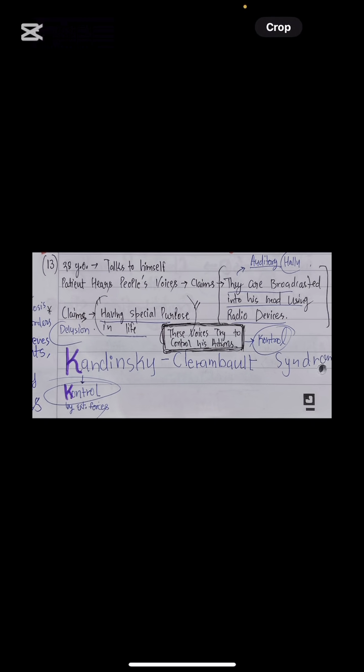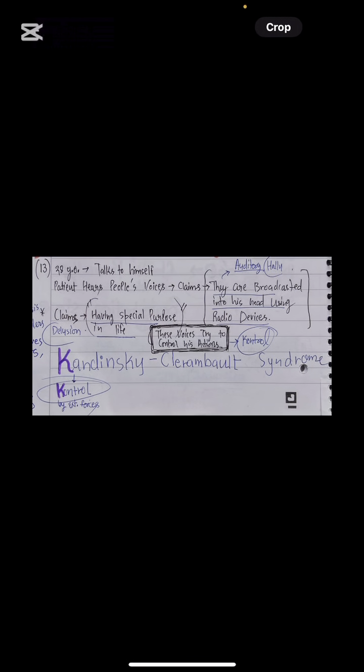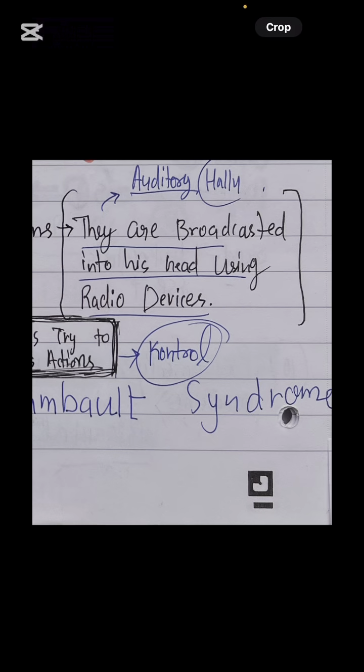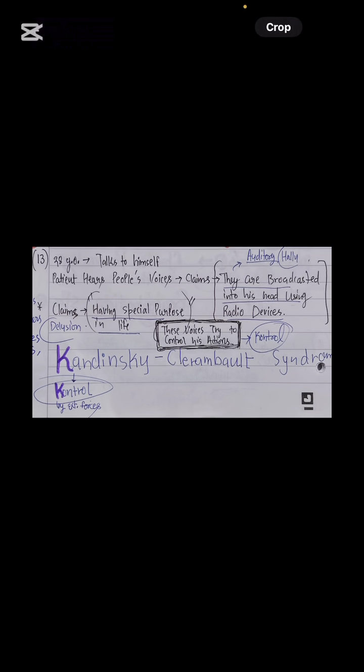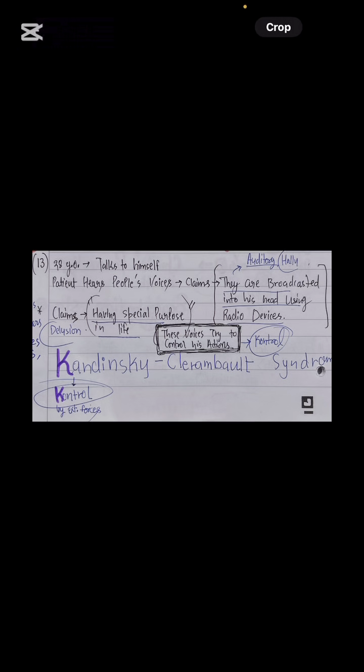Our patient says that he is 28 years old. He talks to himself. The patient hears people's voices, which, he claims, are broadcasted in his head using radio devices. So he is feeling like somebody is broadcasting some voices in his head using some radio devices. He claims that he has a special purpose in life. Remember guys, patients with schizophrenia also claim that they have a special purpose in life.